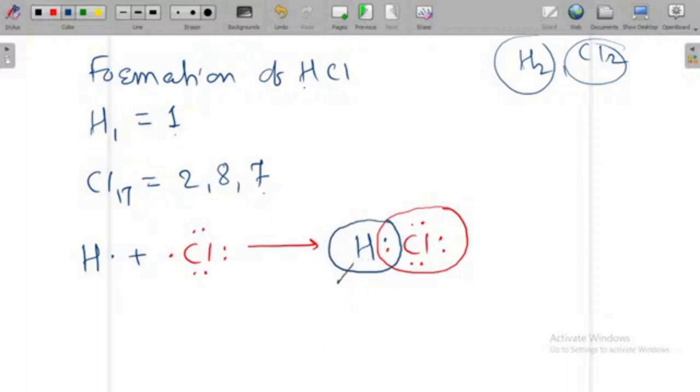That's why if you count the hydrogen's electrons, there are 2 electrons, and if you count this chlorine's electrons, there are 8 electrons. Therefore, both these elements completed their duplet and octet. Therefore, they are stable, and hence there is a formation of a hydrogen chloride covalent bond.